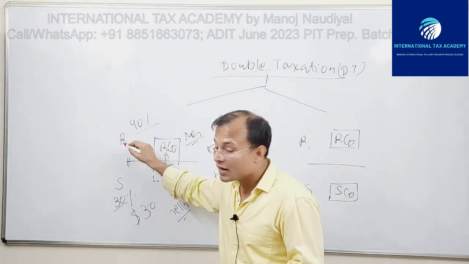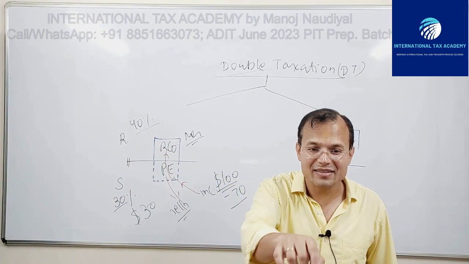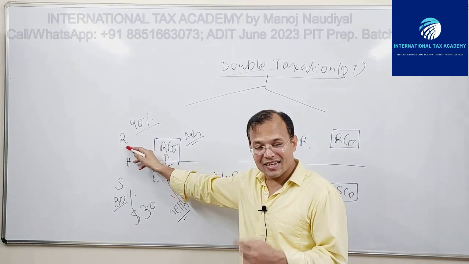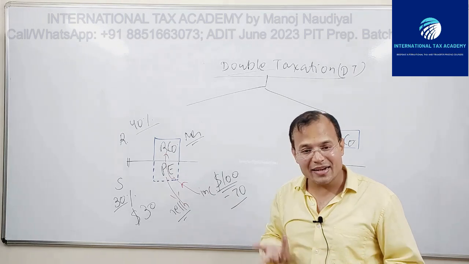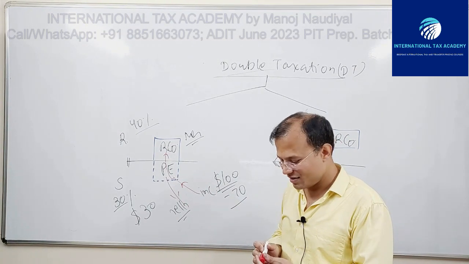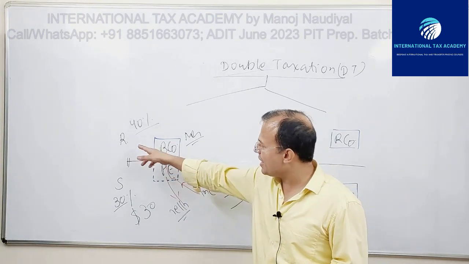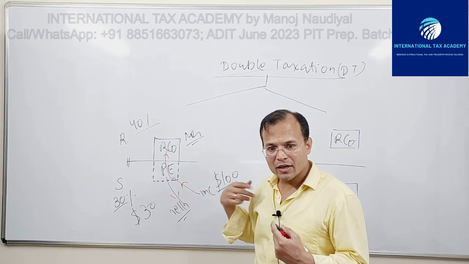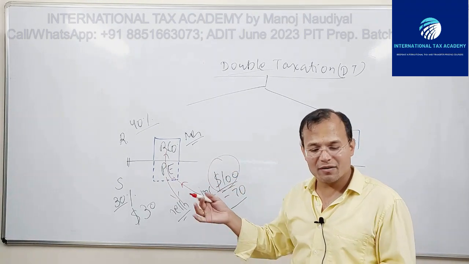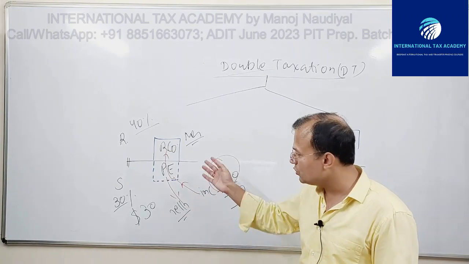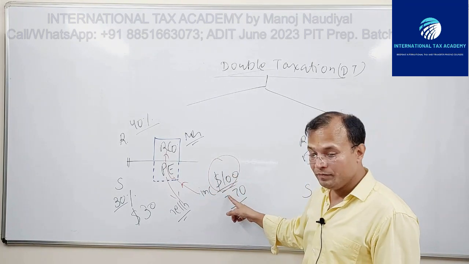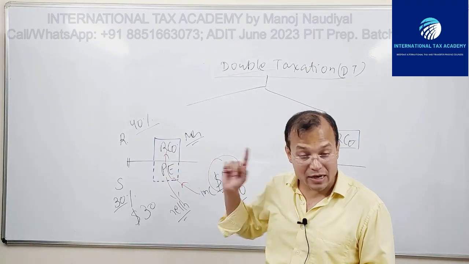But the country R tax authorities say, nothing doing. R would say, RCO, you are my entity, you are my resident. For me, you are earning 100. I am not concerned with any tax that you have paid in S. I will impose tax on 100.